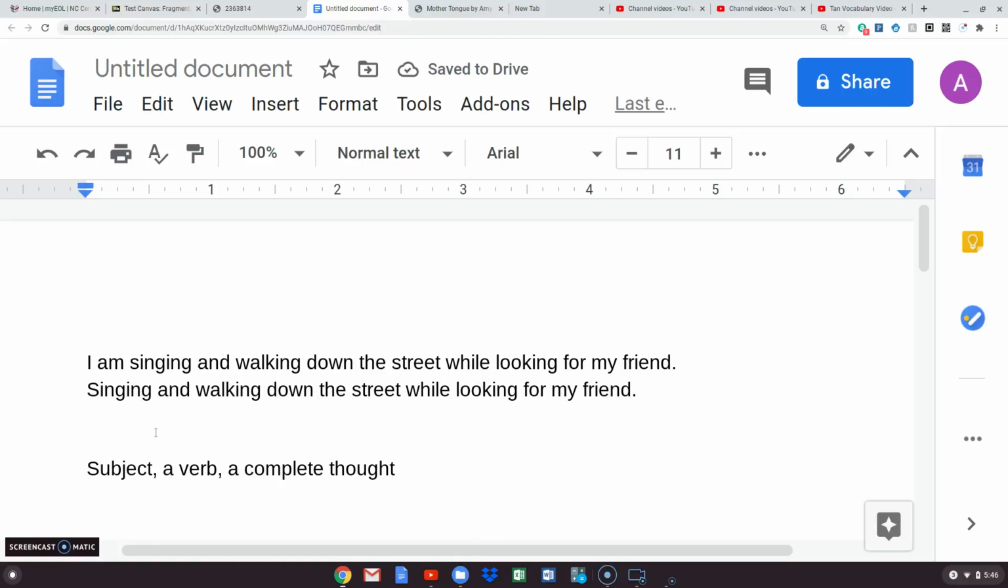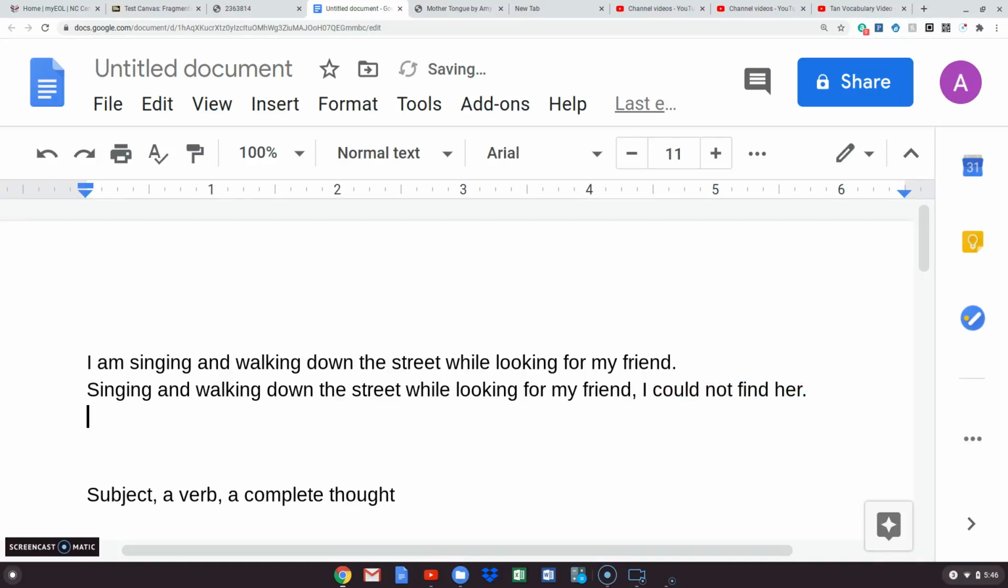Another way to do this is I can change this period to a comma, and the thing that has to go after this comma is the person who is singing. So it has to be I, because I've already said my here. Singing and walking down the street while looking for my friend, I could not find her. Some complete sentence, so this could stand alone. I could not find her is a sentence, and I'm having all of these things before it. So these are two perfectly good ways to fix an ing form fragment.